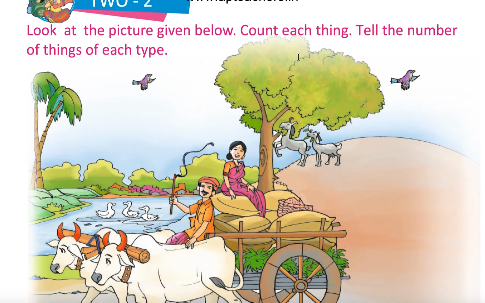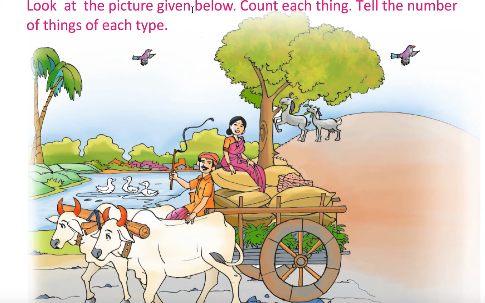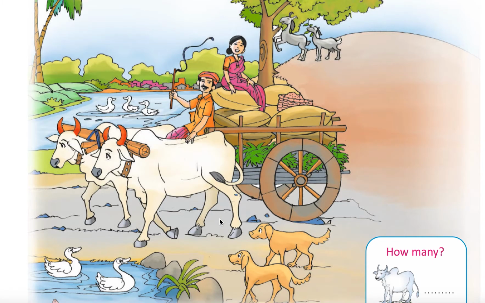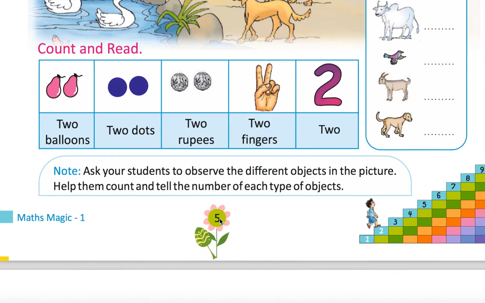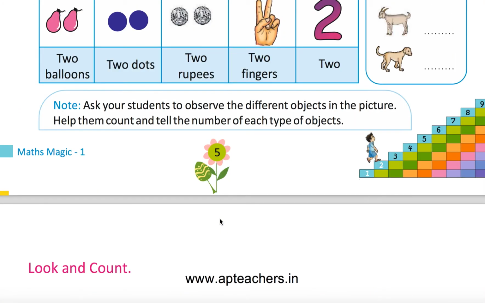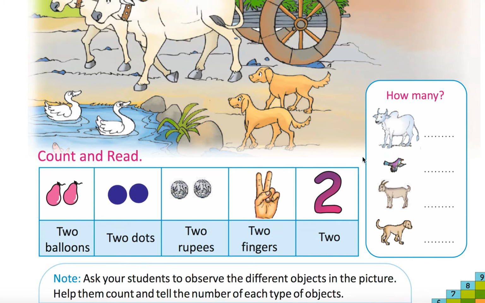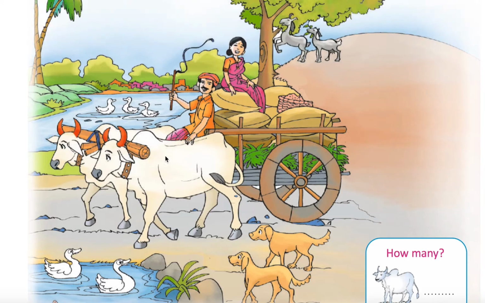Look at the picture given below. Count each thing. Tell the number of things of each type. Two birds are there. Two goats are there. Two bulls are there.